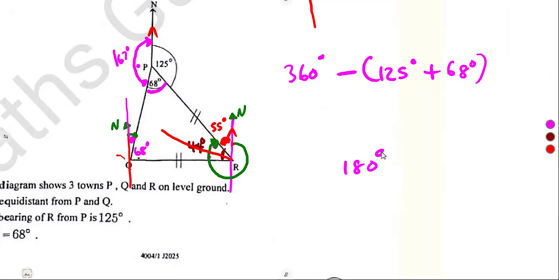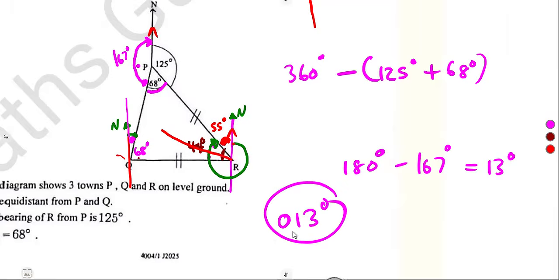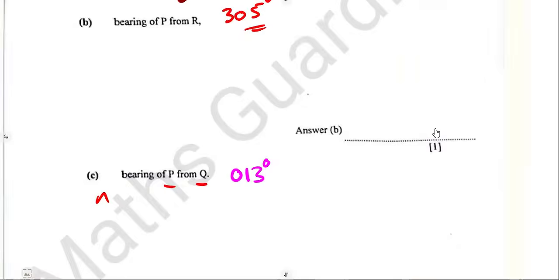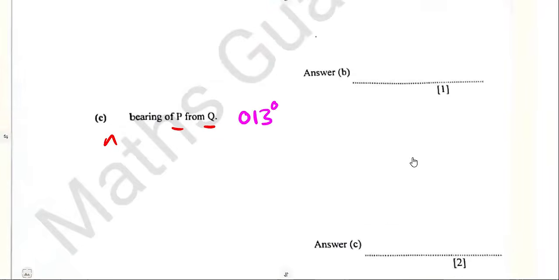So it's 180 minus 167, which gives us 13 degrees. But remember, for three-figure bearing, you just have to add the 0 there. So that is 013 degrees. Just like that. I think this one was direct.